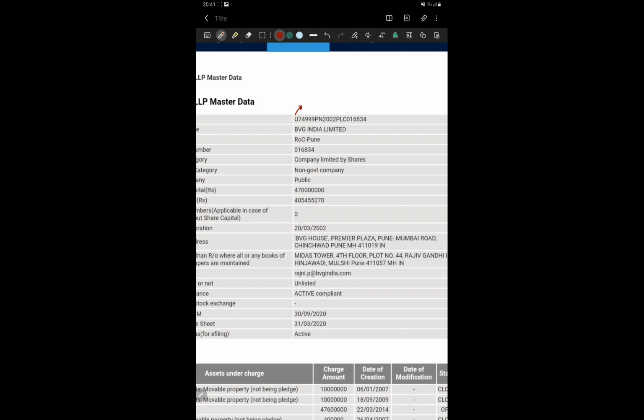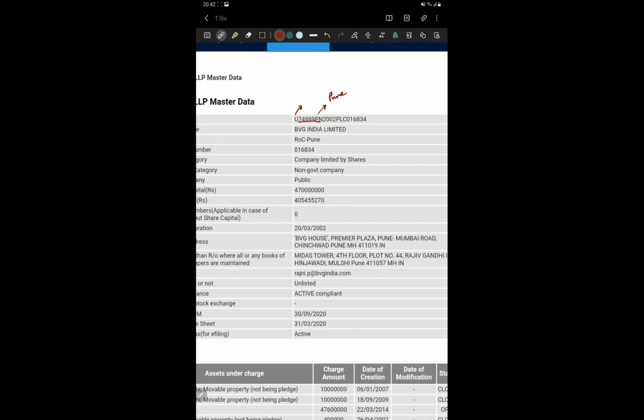The next characters show the business code of that particular company. Next is PN, which means the state in which it is registered. I guess here it means Pune. Had it been K, it would be Karnataka.